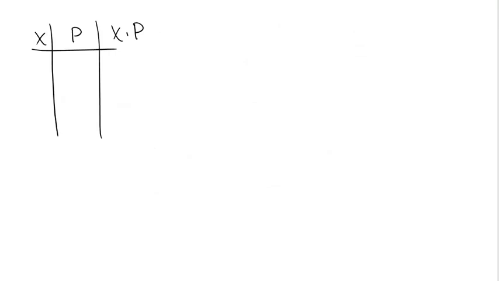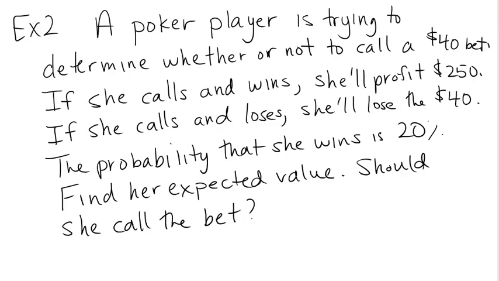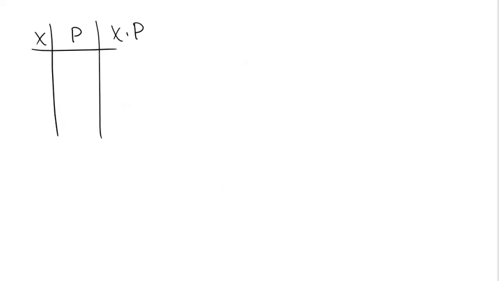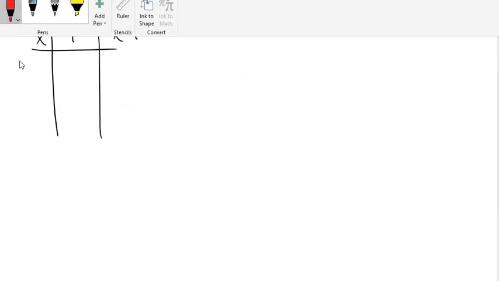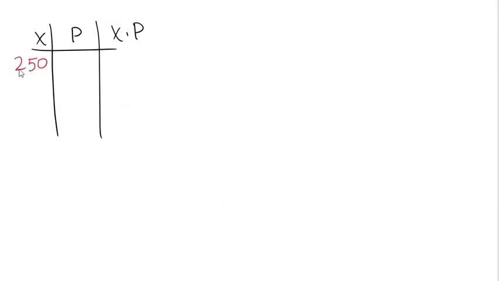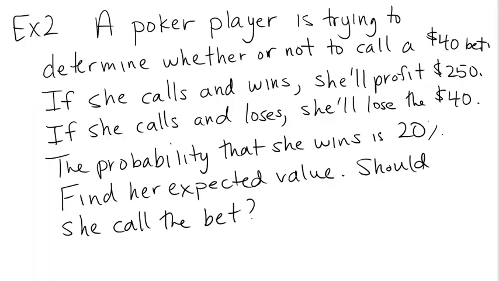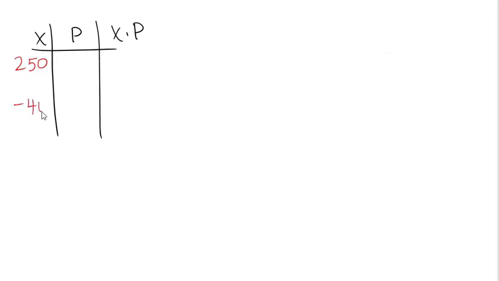So there are two possibilities. She'll either profit $250. Let me put this in another color so it'll stand out. So she could win $250, or she could lose $40. We want to represent that loss by a negative number, -40. That's her profit. When profit is negative, it means you lose money.